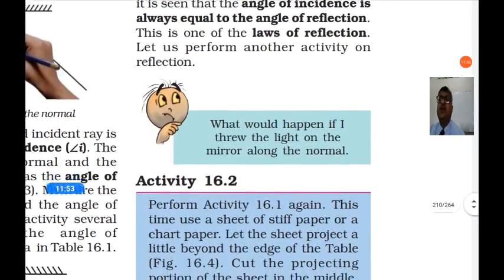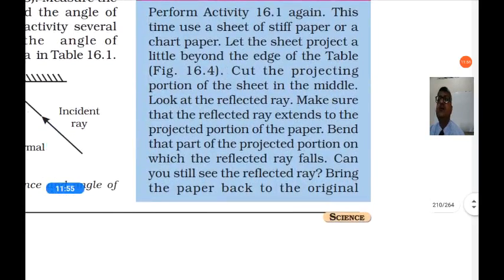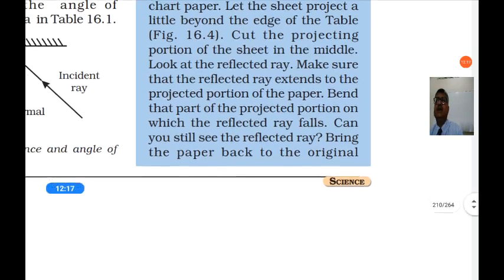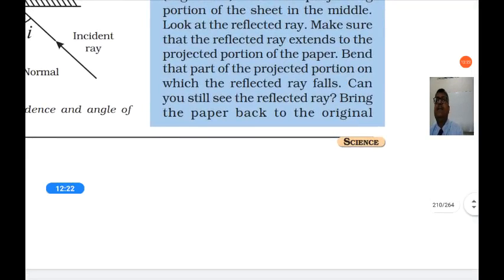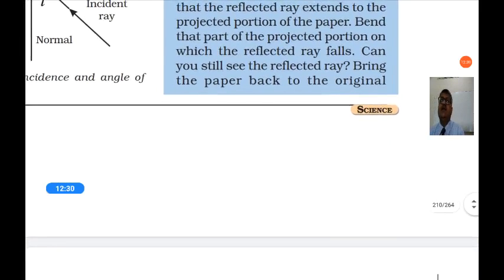So let us perform another activity on reflection. Perform activity 16.1 again. This time use a sheet of stiff paper or chart paper. Let the sheet project a little beyond the edge of the table. Cut the projecting portion of the sheet in the middle. Look at the reflected ray. Make sure that the reflected ray extends to the projected portion of the paper. Bend the part of the projected portion on which the reflected ray falls. So can you still see the reflected ray?